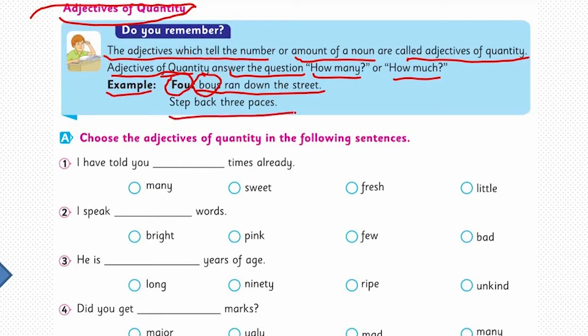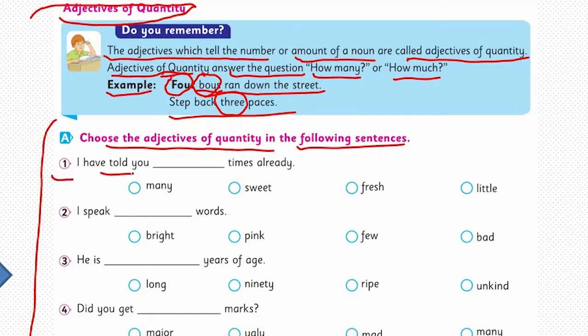Step back 3 paces. The 3 is quantity here. So let's do the exercise here. Choose the adjectives of quantity in the following sentences. The first one here, I have told you times already. Sweet times, no, it's quality. Fresh is also quality. Little, no. I have told you little times already. This is grammatically inappropriate, it doesn't sound right even when speaking. So, I have told you many times is the right option here already.